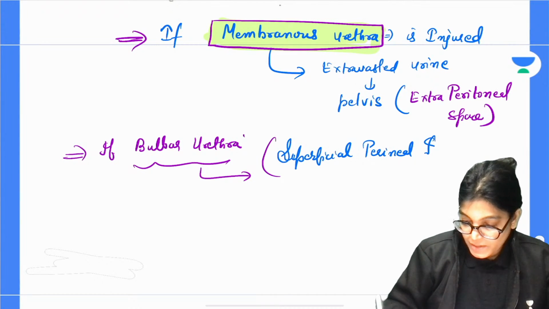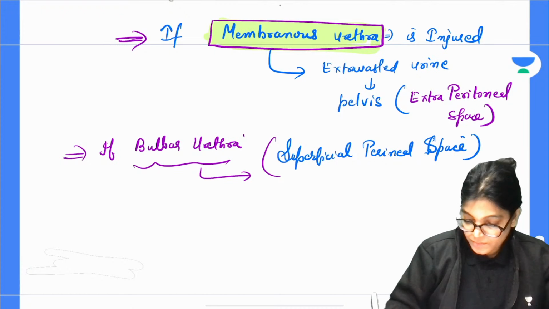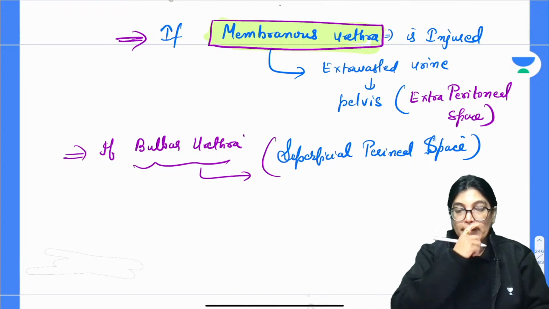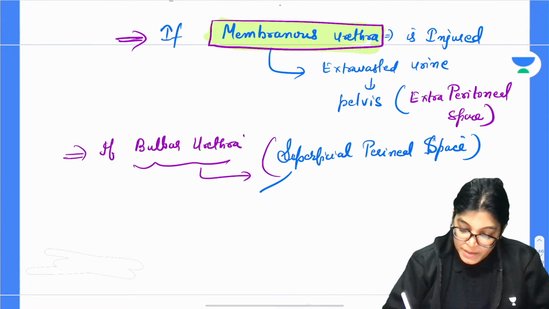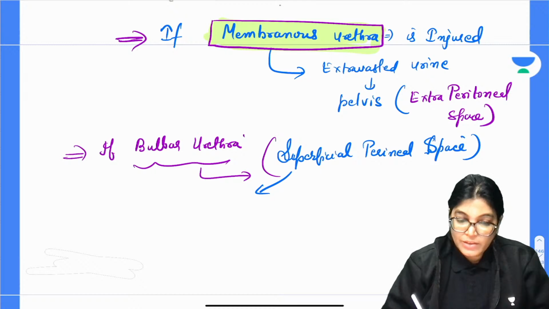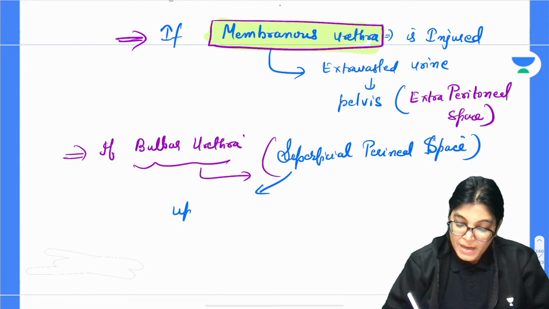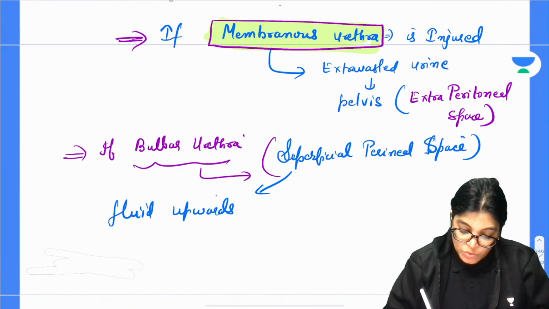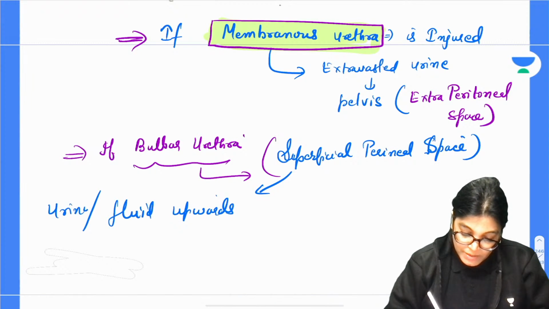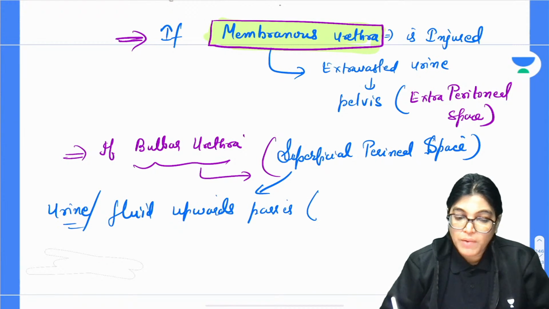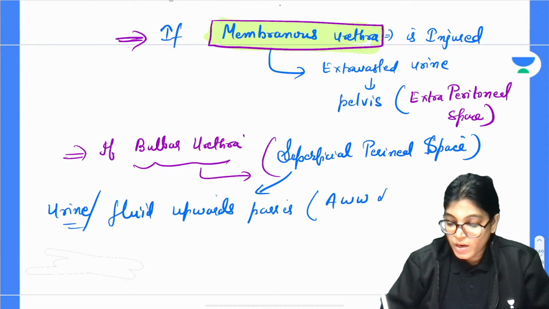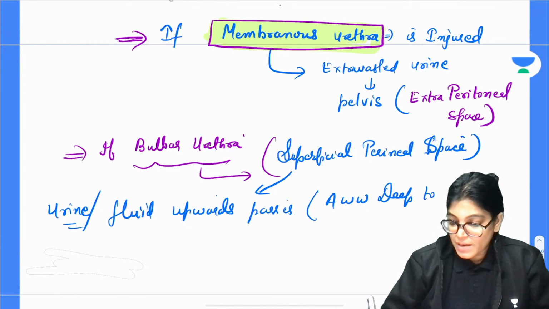From here, the accumulation of fluid or urine or blood, anything which has been injured, can pass upward to the anterior abdominal wall deep to Scarpa fascia.